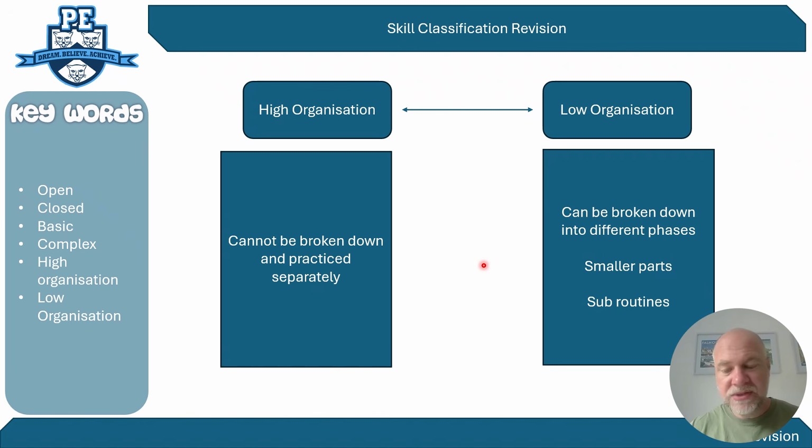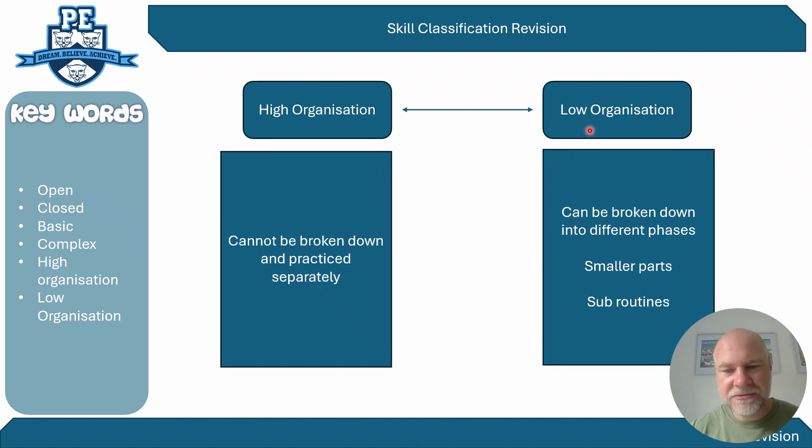Now, the definitions are quite simplistic, but it's one that people tend to get confused about, and they can't remember what's high organisation and what's low organisation. The only way that I really remember it is I look at low organisational skills, and I think it can be broken down into its phases.